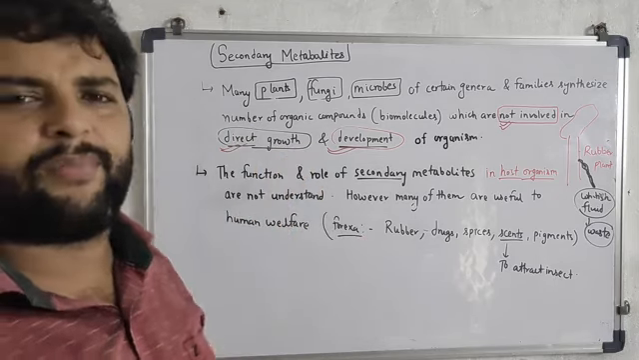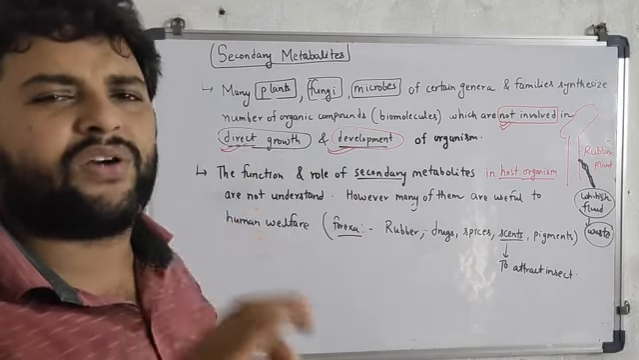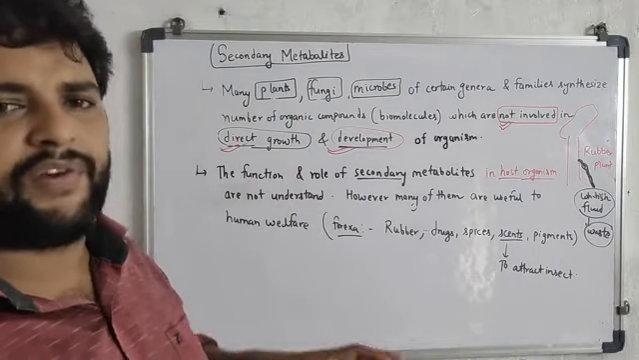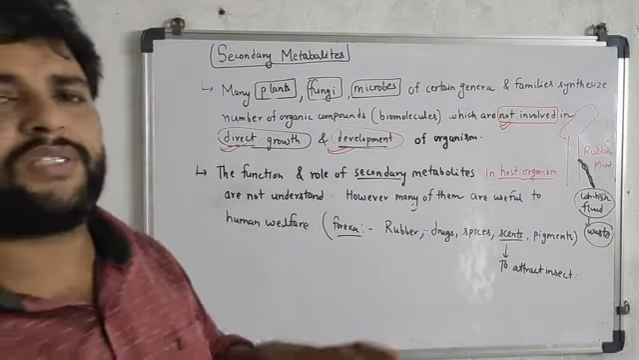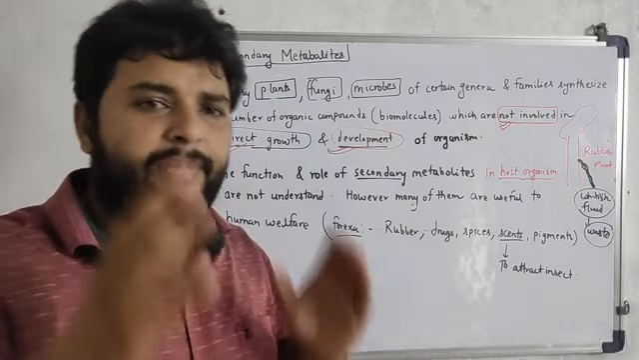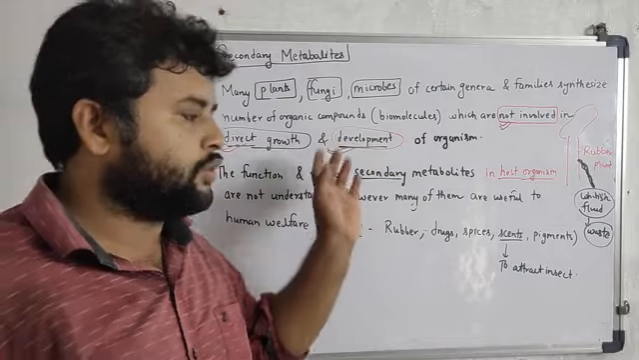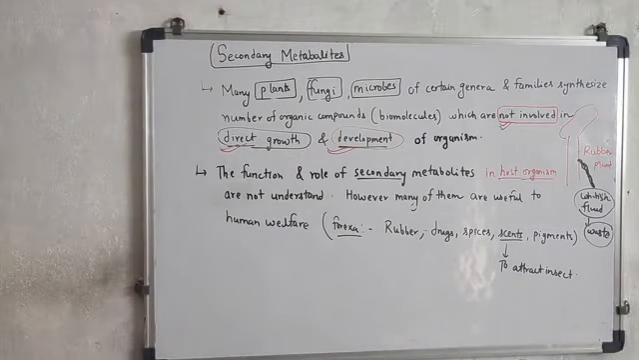So secondary metabolites, simply we can say, are the waste produced by plants, microbes and fungi. Now we are going to discuss the various types of secondary metabolites that have been given in the NCERT. Okay, so note this point. After that we will discuss that point.